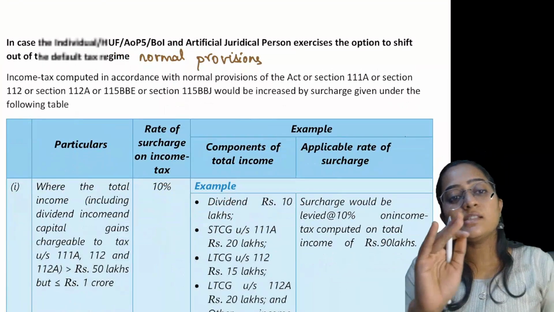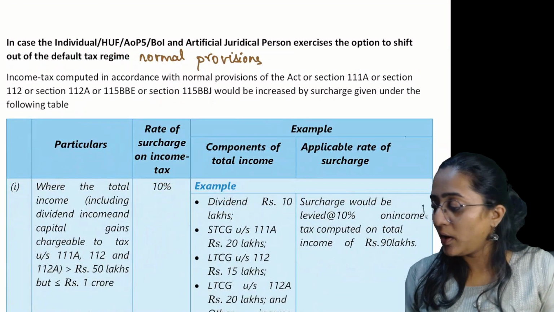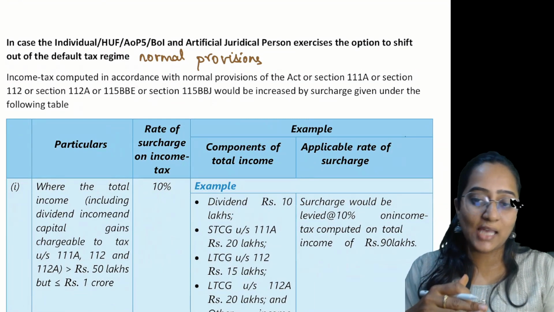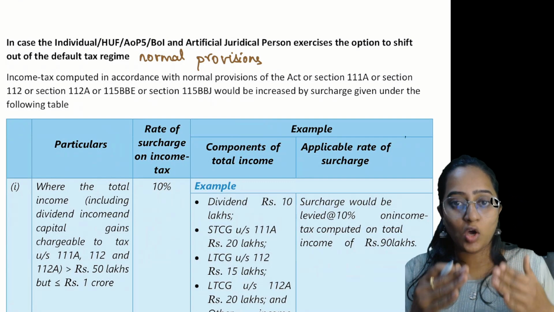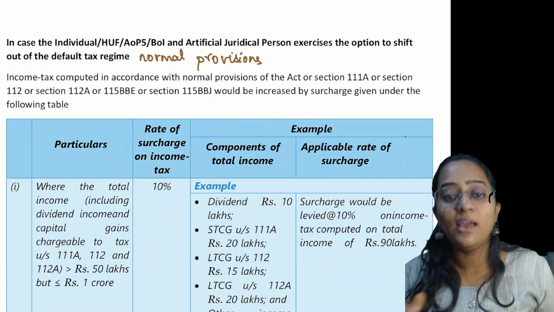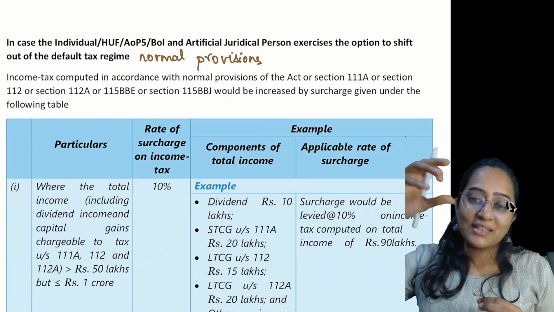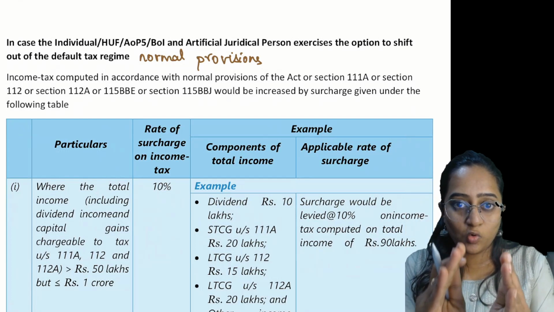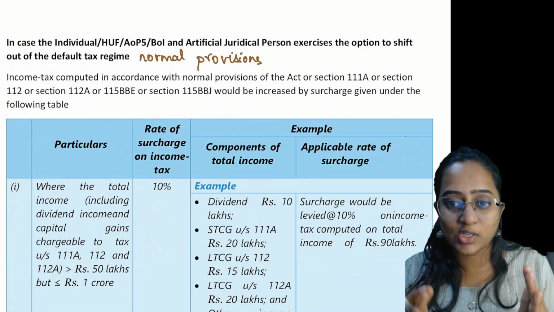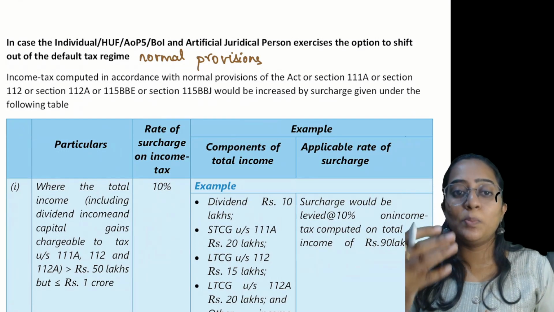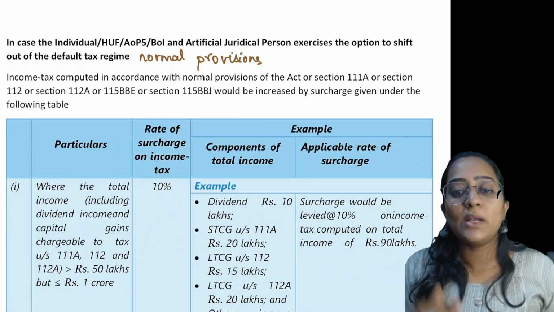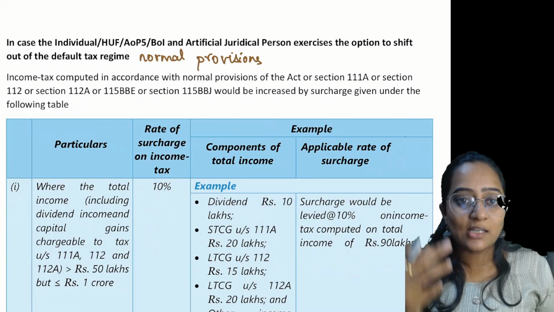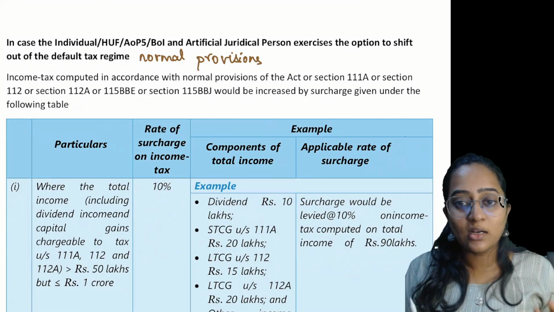Now, in case of individuals, HUF, AOP, BOI, AJP, if they are exercising the normal provisions of the Income Tax Act, to understand the normal provisions and 115BAC you need to look into the tax liability component as well. In this session we are specifically speaking about the surcharge, and I am assuming that you have the idea of what is meant by the normal provisions and 115BAC. With that assumption, we are moving forward.